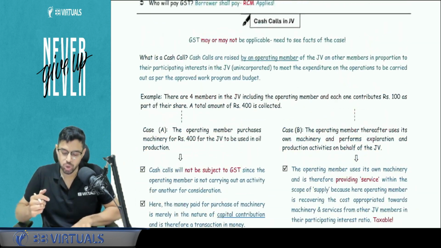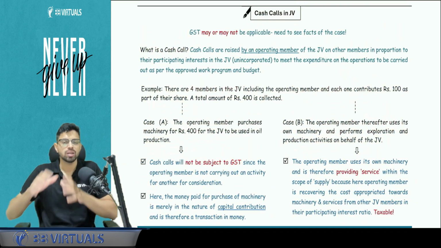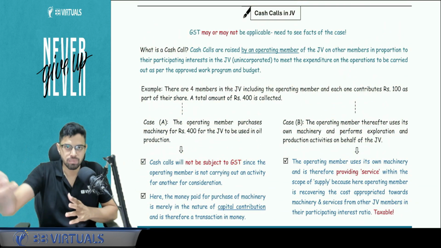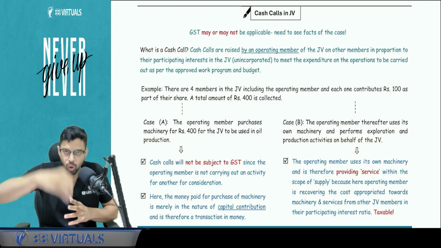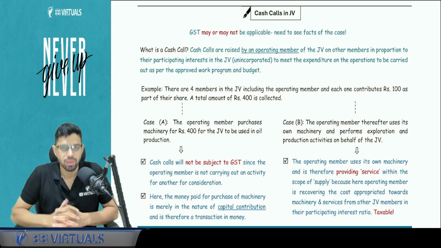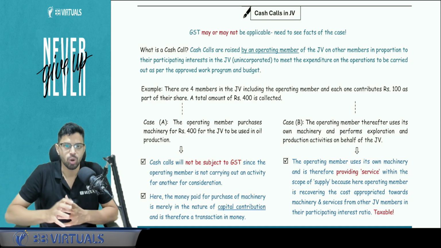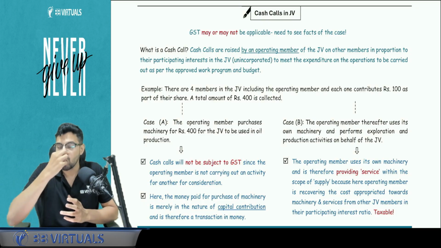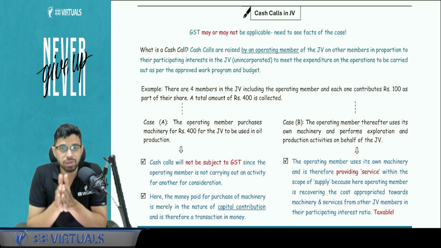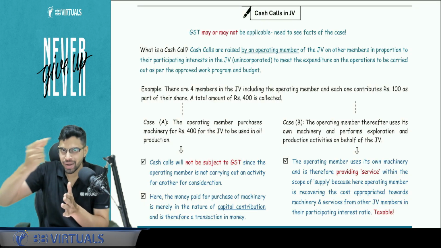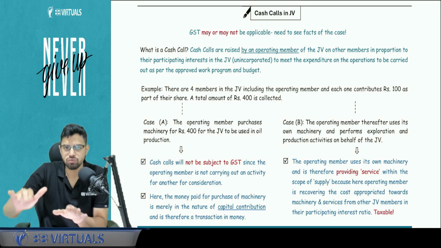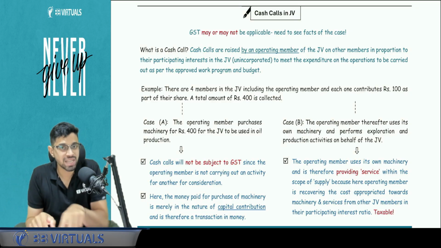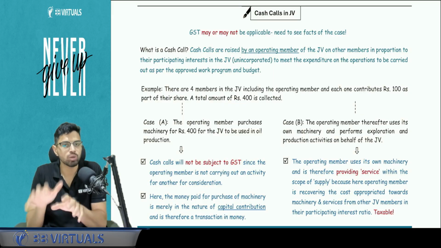Next we talk about the cash calls in JV. What is a cash call in JV? The operating member of the JV calls the other members to provide the capital contribution that was promised. Whatever the amount that was promised, whatever the cash they need to give. Now, what will be the GST implication of that cash call? The call was made to call cash, that is a cash call in simplest words. Now what happens with respect to the GST implication? It depends on how that money is used.